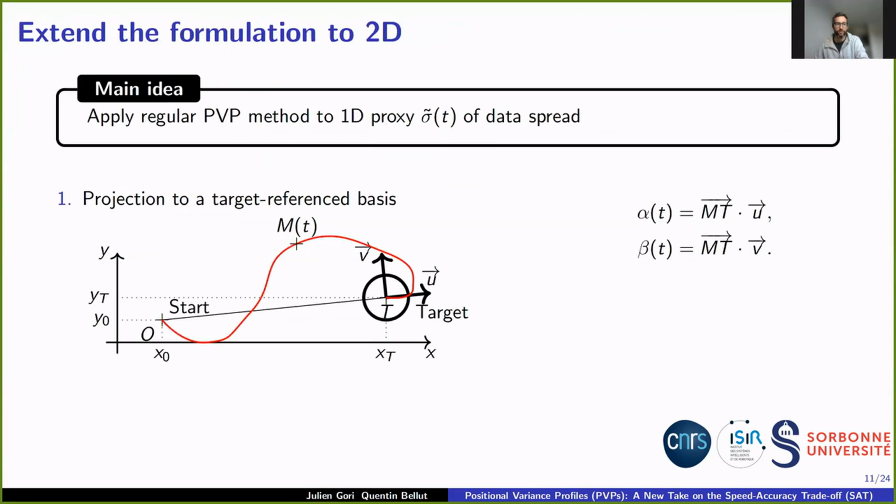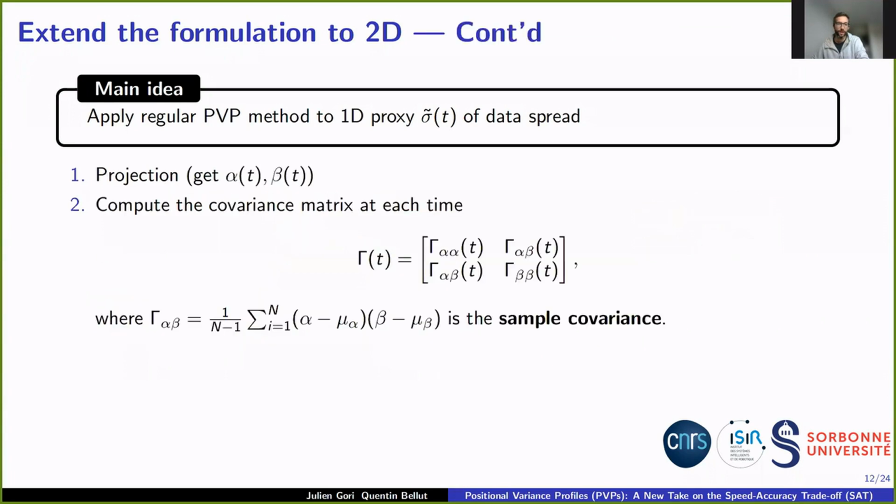To extend the PVP formulation, our strategy is to find a 1D proxy of the spread of the data and apply the regular PVP method to it. The first step is to project all movements in a basis relative to the target and the starting point. Alpha is the projection in the direction of the target and beta the direction orthogonal to it. Then we compute the covariance matrix of the alpha-beta vector at each timestamp.